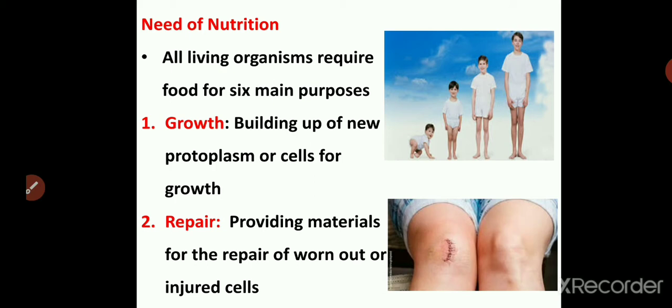Then repair. Repair is for providing materials for the repair and replacement of the worn out tissues. As you can see in the picture, the person is wounded on the knee. But after a few days, that wound gets healed and it has dried off completely and the skin comes back to normal. That is because the cells have divided and they have replaced the worn or lost tissues. So for this also we require nutrition.